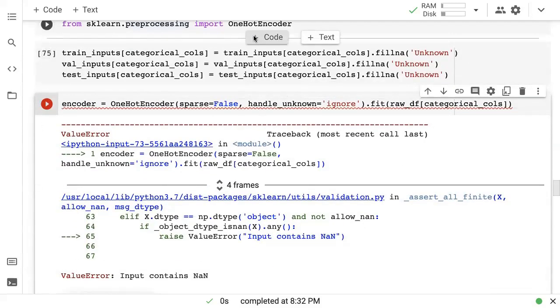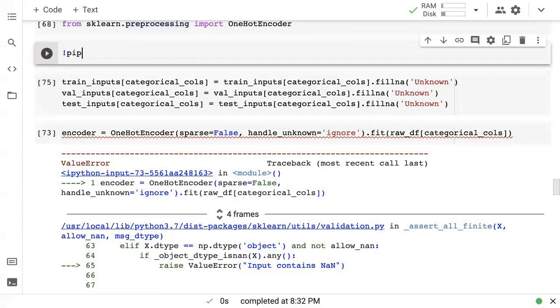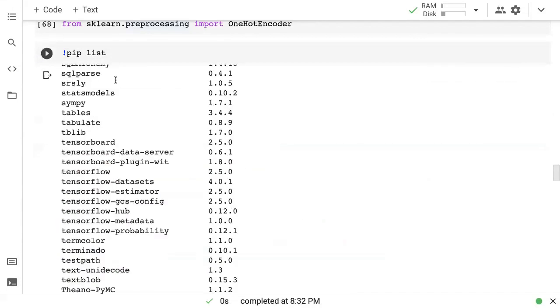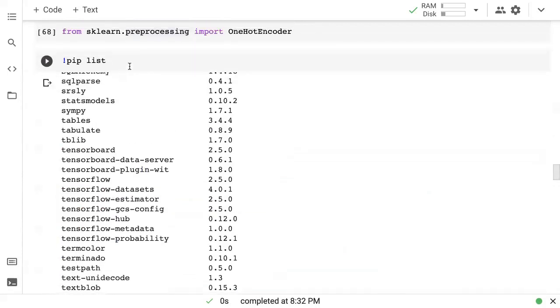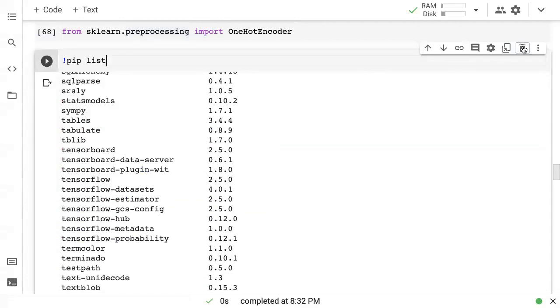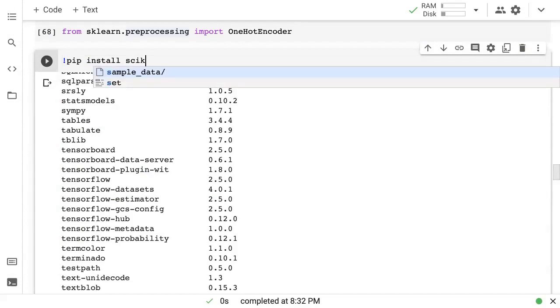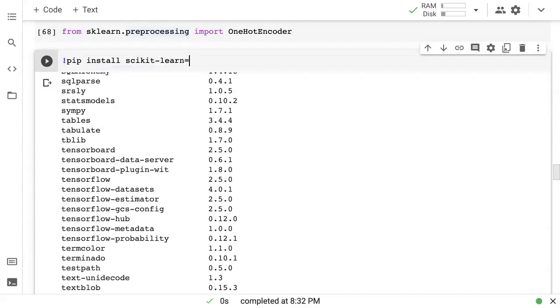And if you ever want to check the version of a particular library, the way to do it is just run pip list. And that will show you a list of all the libraries that are installed. And you can check their version. So you can check the version on your computer. You can check the version on Colab or wherever you're running and identify the discrepancy. And the way to install a specific version is to go pip install scikit-learn, for example, and then specify the version you want to install, after an equal to, like 0.1.3.